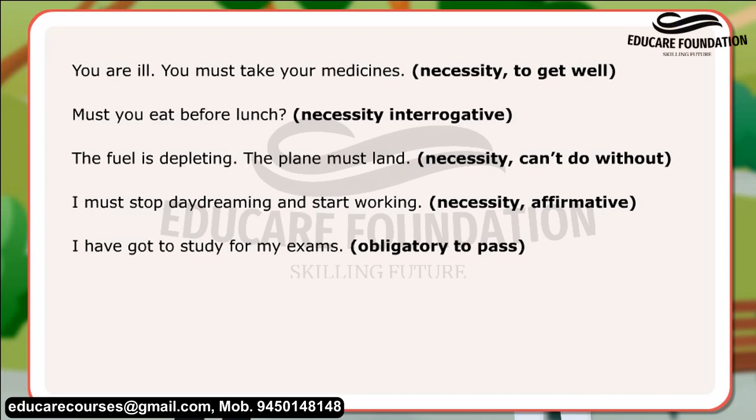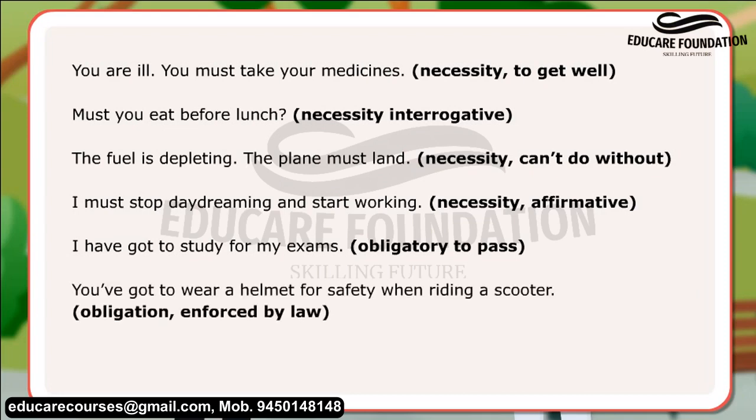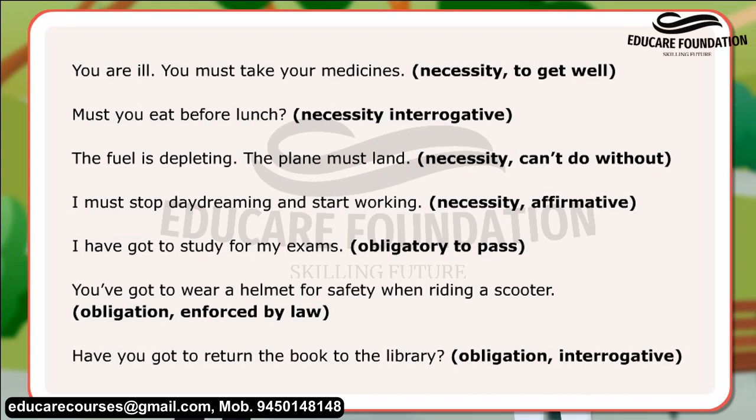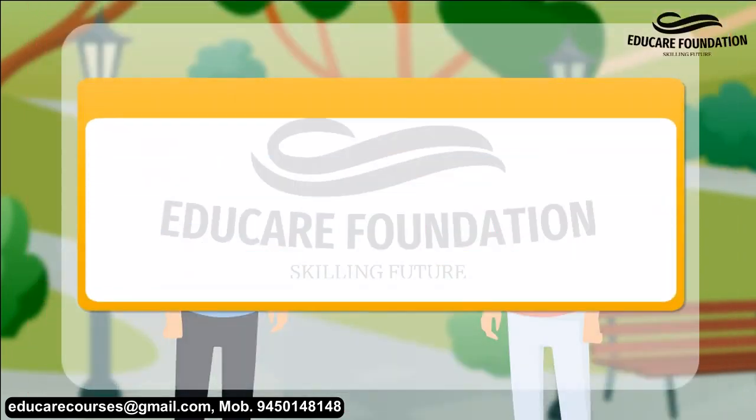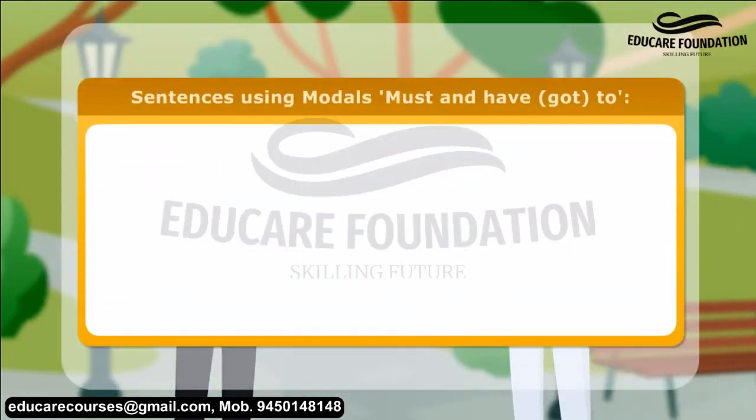I have got to study for my exams. Obligatory to pass. You have got to wear a helmet for safety when riding a scooter. Obligation enforced by law. Have you got to return the book to the library? Obligation, interrogative. Here are few more sentences using modals must and have got to.